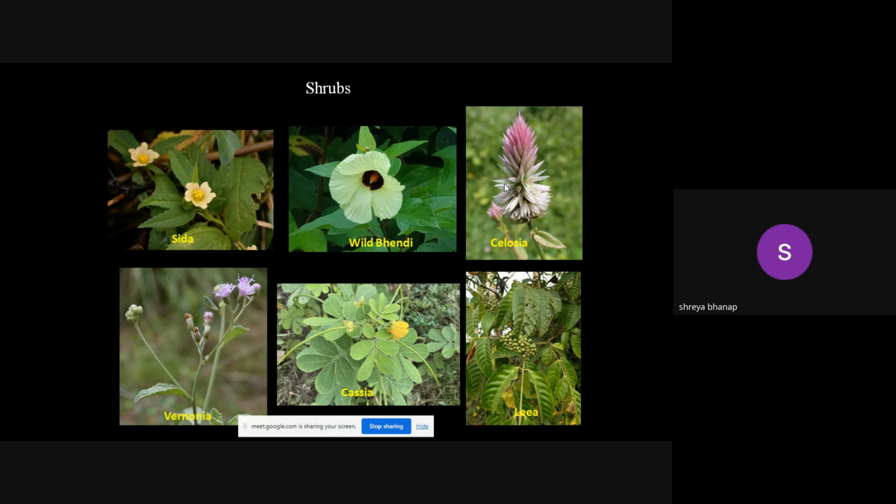I think you have seen these flowers in the toran which we normally use during the Dasara festival, which we hang on the doors. That toran contains all these flowers, because the flowering season of these flowers is during the Dussehra time. So these flowers are plucked and garlanded in that toran.